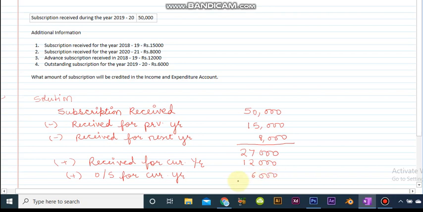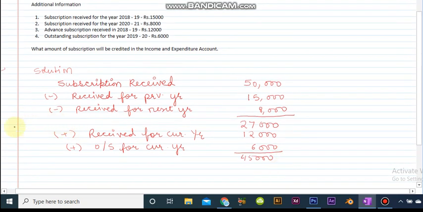That means 18,000 will be added to 27,000, which will give 45,000 as the answer. And this will be the amount that will be shown in the income and expenditure account.